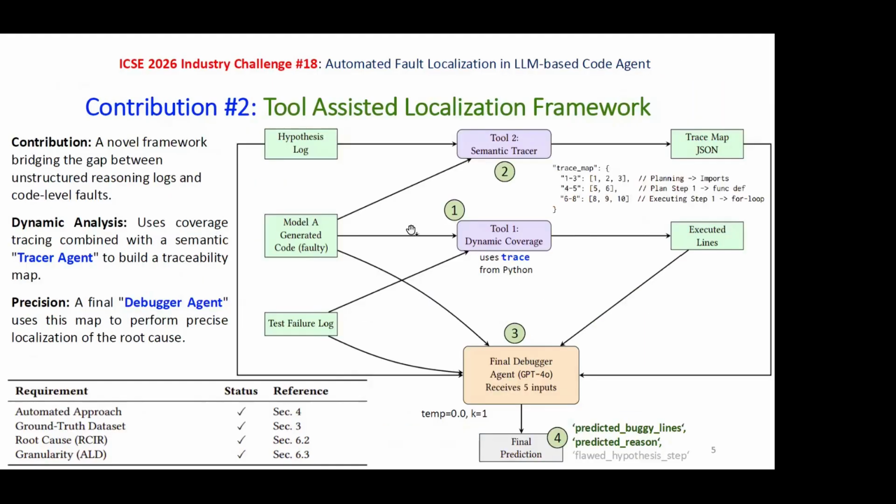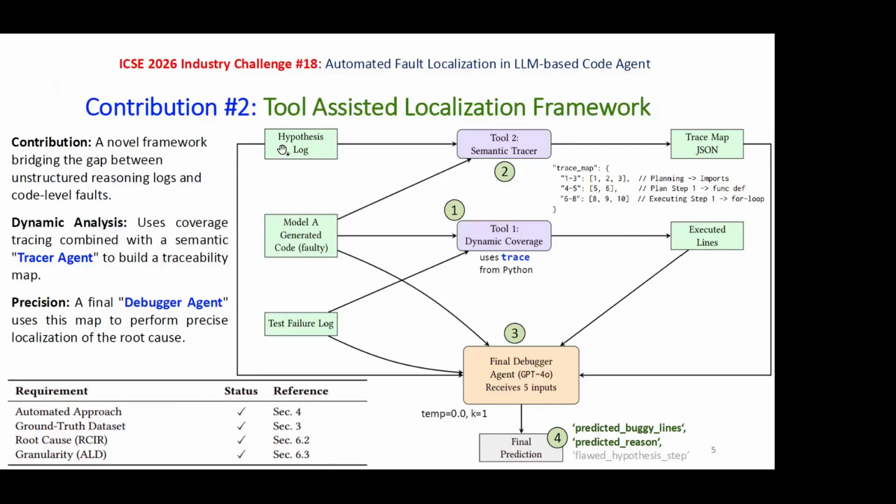So what we do in the final localization pipeline is we have the model-generated code, and we use the Python trace utility for dynamic analysis. Given the test failure log from the previous step and the code that was generated, we run the Python trace utility to extract the line numbers which were active during the execution of the faulty code. So the executed line numbers are one part of the information.